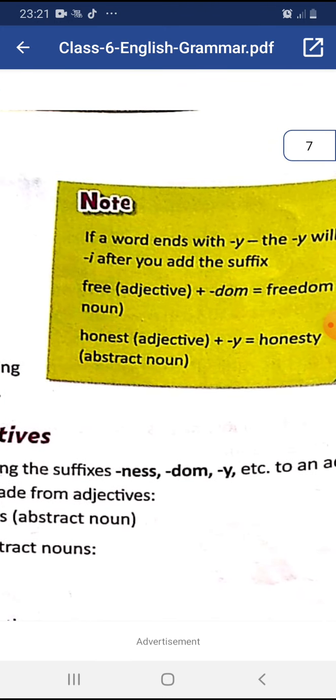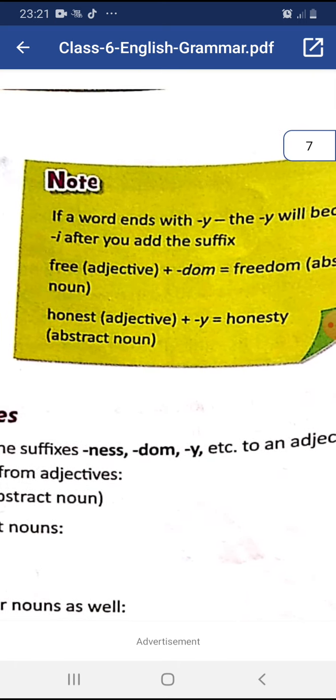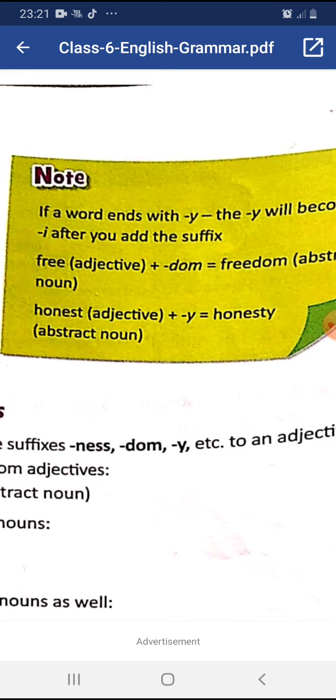Dear students, one more thing we should always remember, when we add suffixes with the word which is ending with y, the letter y will become i after you add the suffix, as we have done in the example happy. Happy is a word which is ending with y. When we add suffix ness with it, the last y is getting changed into i.